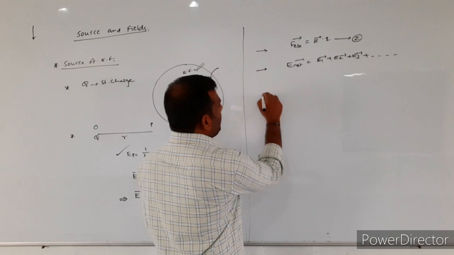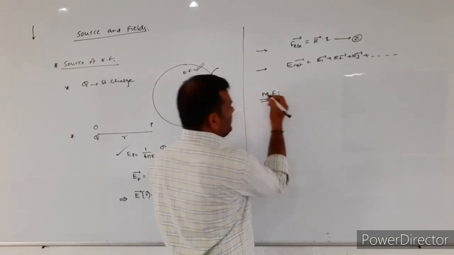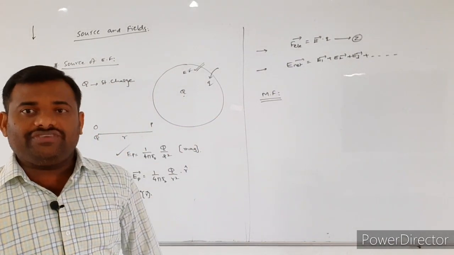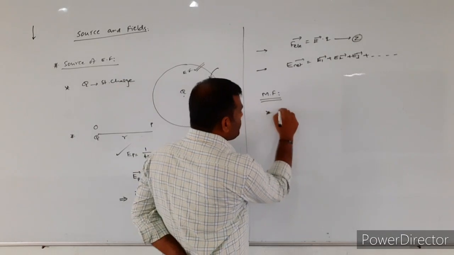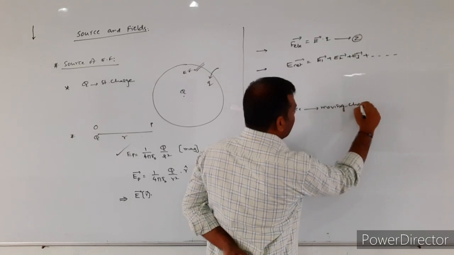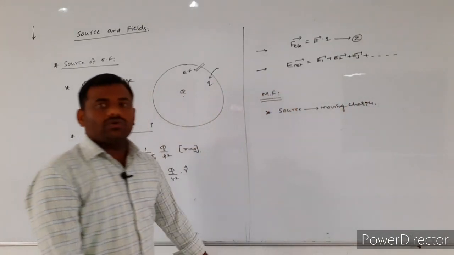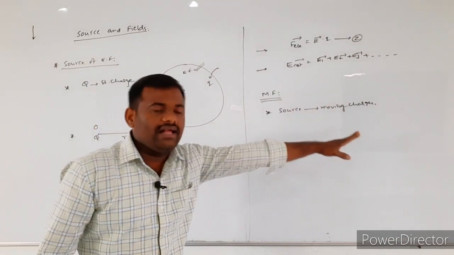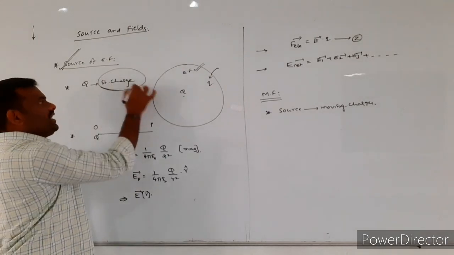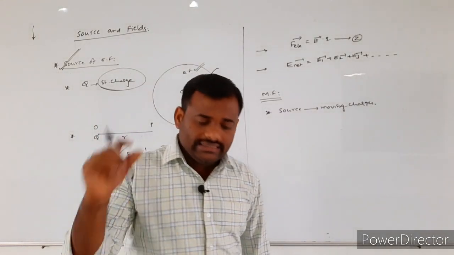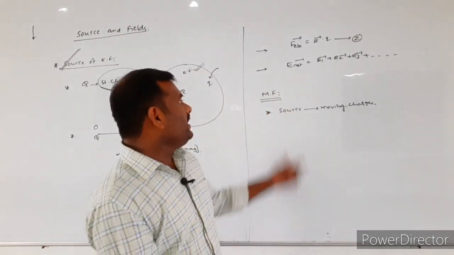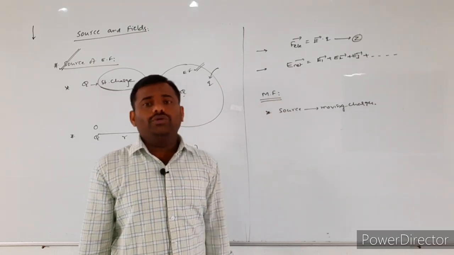So similar to the electric field, how will the magnetic field be produced? What is the source of the magnetic field? So here the source of the magnetic field is moving charges. The source of the magnetic field is whom here? Moving charges. Whereas in the case of the electric field, the source of the electric field is whom? Stationary charges. The electric field is produced by whom? Stationary charged particles. But in this case, the magnetic field is produced by the moving charges.